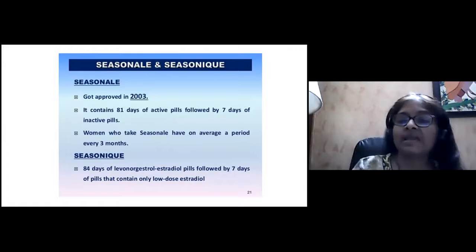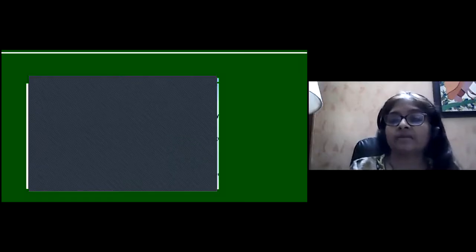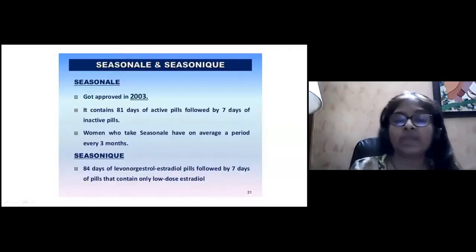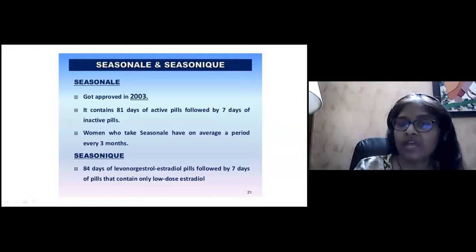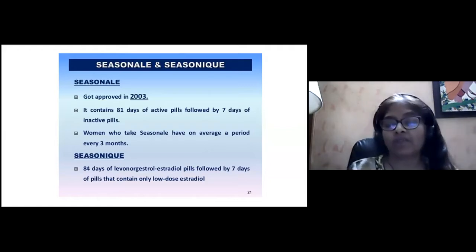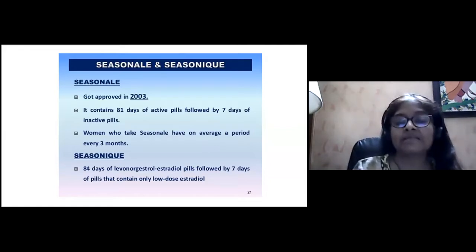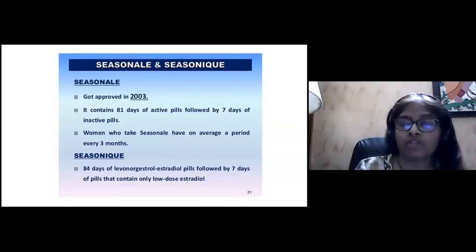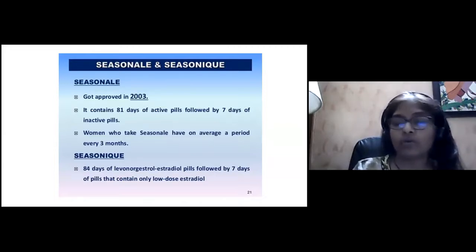Seasonale and Seasonique are available under these two names. It was approved by the US FDA in 2003. Seasonale contains 81 days of active pills followed by 7 days of inactive pills. Women who take Seasonale have a period on average every 3 months, and Seasonique has 84 days of levonorgestrel and estradiol pills followed by 7 days of pills that contain only low-dose estradiol.